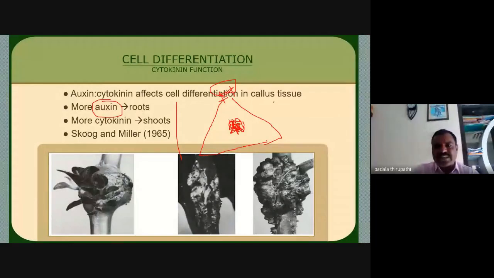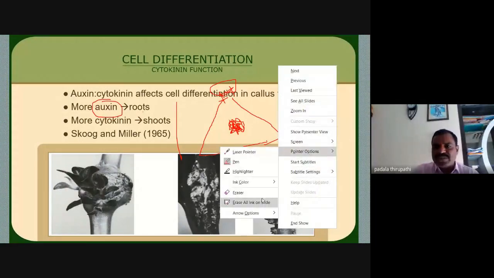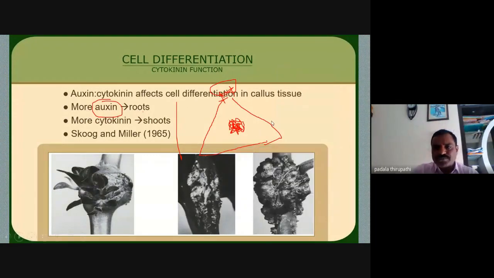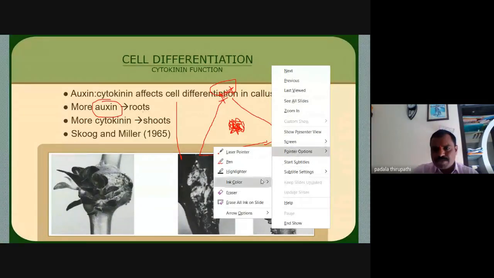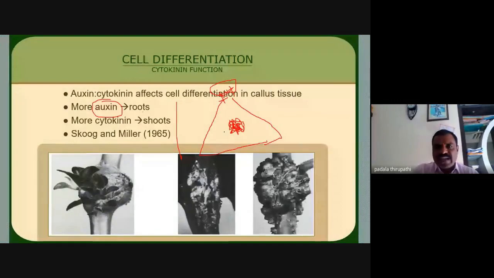Whenever auxins are applied, this callus is able to produce a number of roots, fibrous, adventitious-like roots. We call this rhizogenesis.